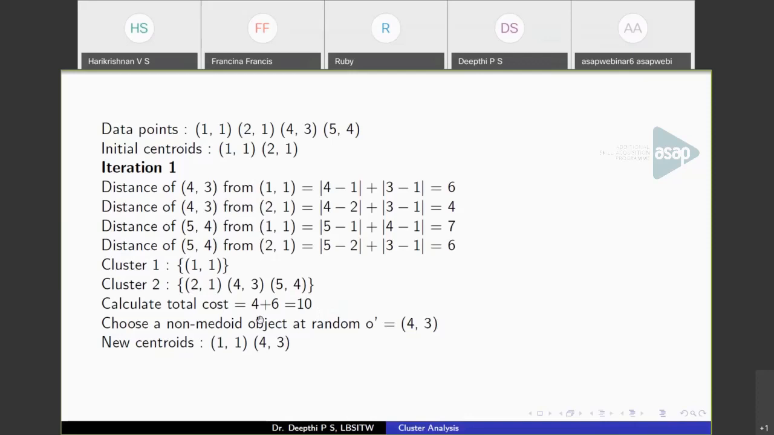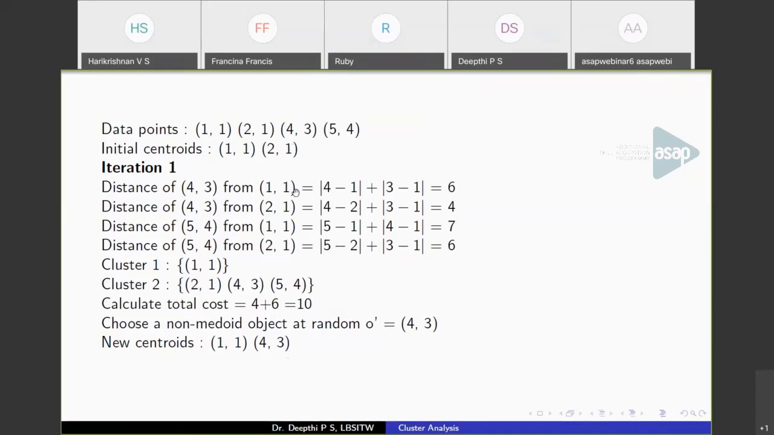Now, pick a non-medoid object at random. That is, we have the medoids here now, 1, 1 and 2, 1. Pick another object and replace this centroid. So I am choosing another object, that is I am considering here 4, 3. And I am replacing 2, 1 with 4, 3. So now the new centroids are 1, 1 and 4, 3. So this is what happens in the first iteration.